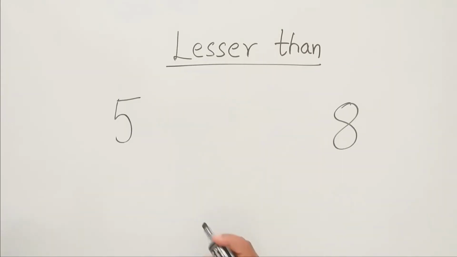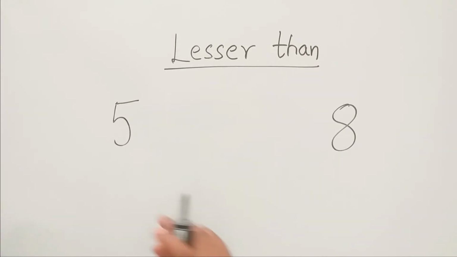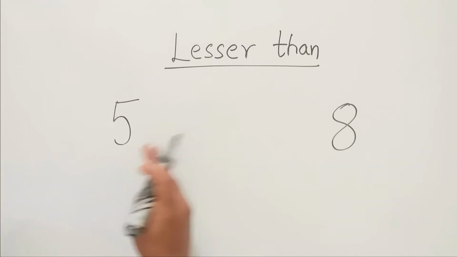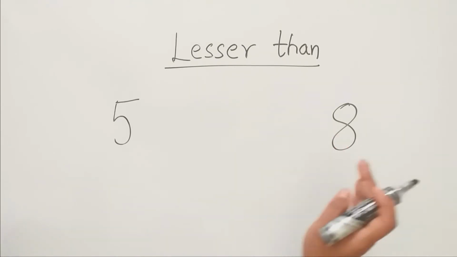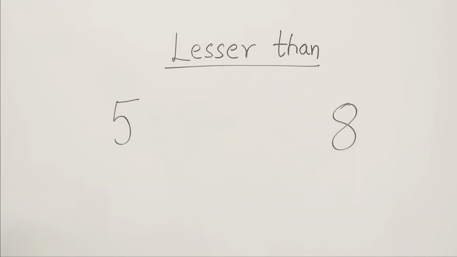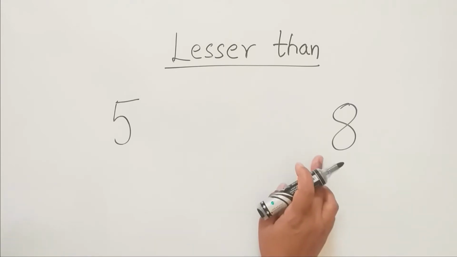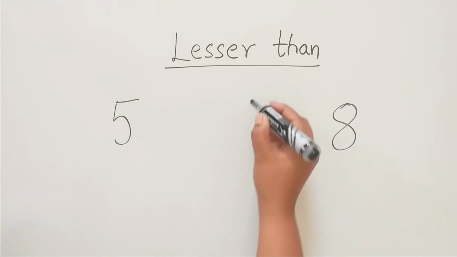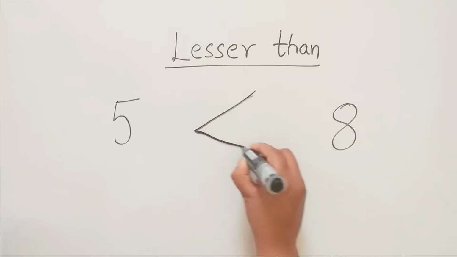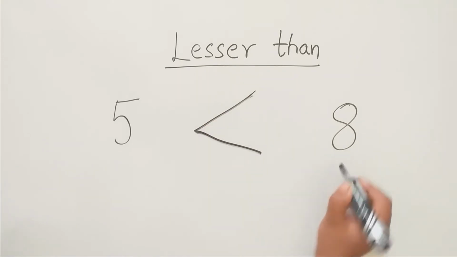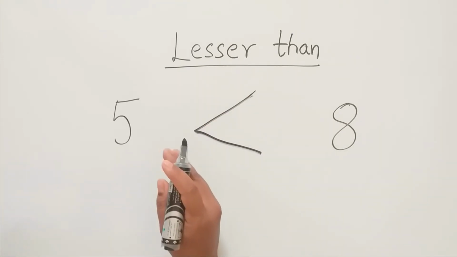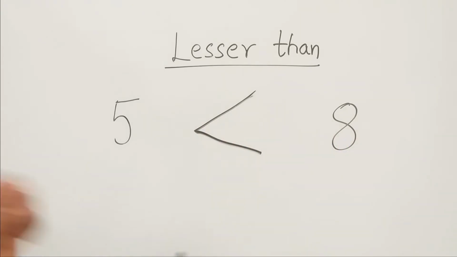So for example, children, I have two numbers here, 5 and 8. Can you tell me which is the big number? The big number is 8. So the alligator's mouth will open towards 8. Can you see? It is opened towards the right hand side.